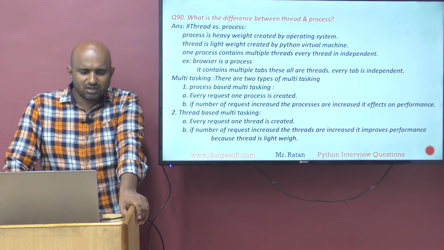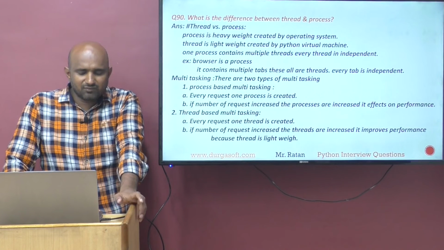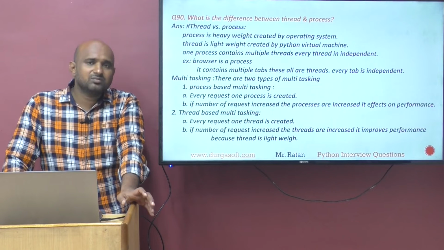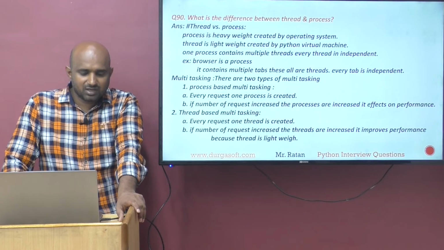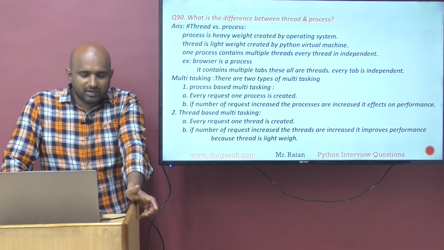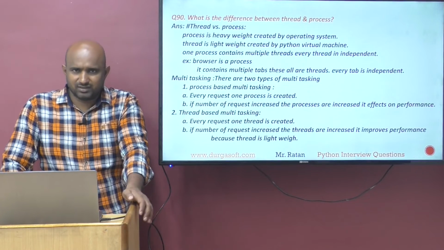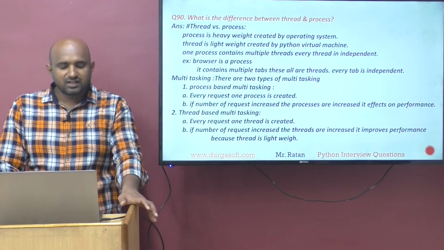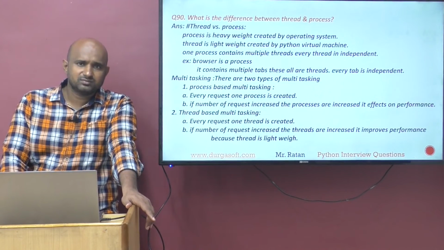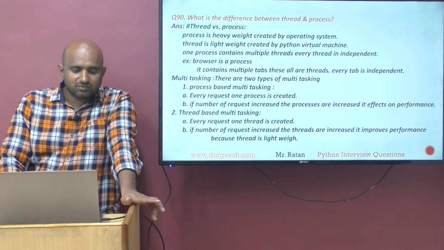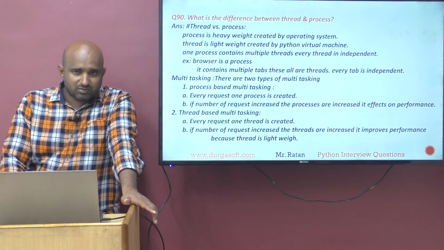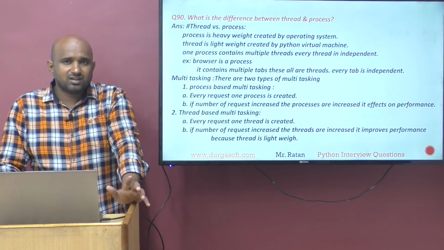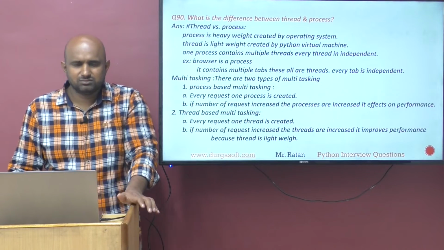So in process based multitasking, every request creates one process. If the number of requests increases, the number of processes increases, and it affects performance. Thread based multitasking means every request, one thread is created. If the number of requests increases, the number of threads increases. Even though the threads increase, threads are lightweight, so the performance is definitely good.